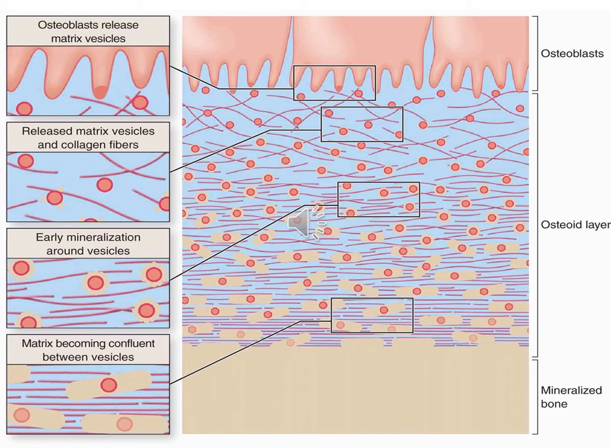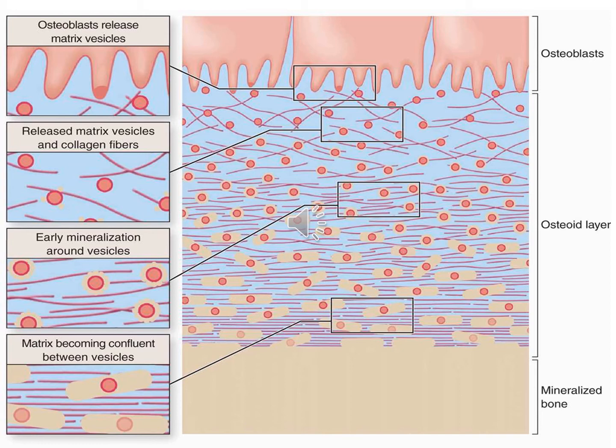So first, osteoblasts are going to secrete various organic components: collagen type 1 fibers, randomly arranged matrix vesicles which have alkaline phosphatase, and glycoproteins known as osteocalcin, osteonectin, and osteopontin, which are going to trap calcium ions.